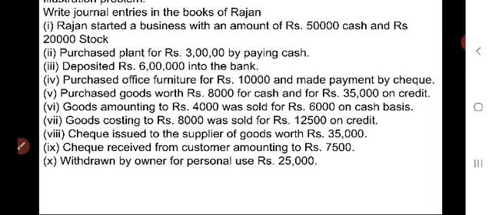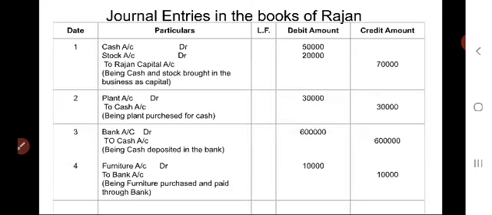Like this we have to analyze and understand the transaction and write the entry. See here, journal entries in the books of Rajan is the title of the journal. As the date is not given, just write serial number 1.